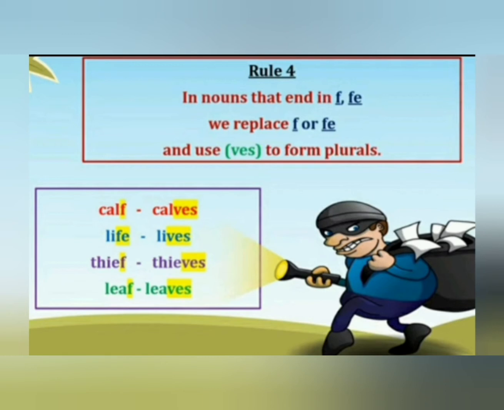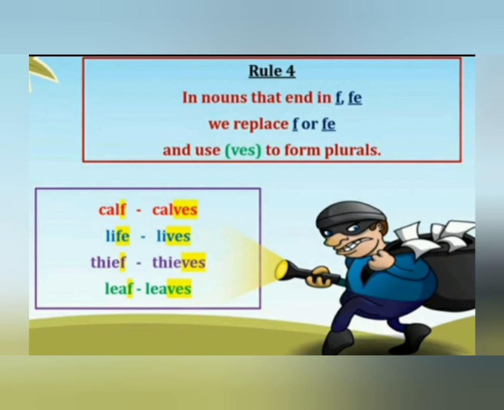Examples: calf. Here we have a noun that ends with f, so we have to remove f and add ves in place of f. So the answer is calves. Next word is life. It ends with fe and here we have to remove fe and add ves. So the answer of life is lives.